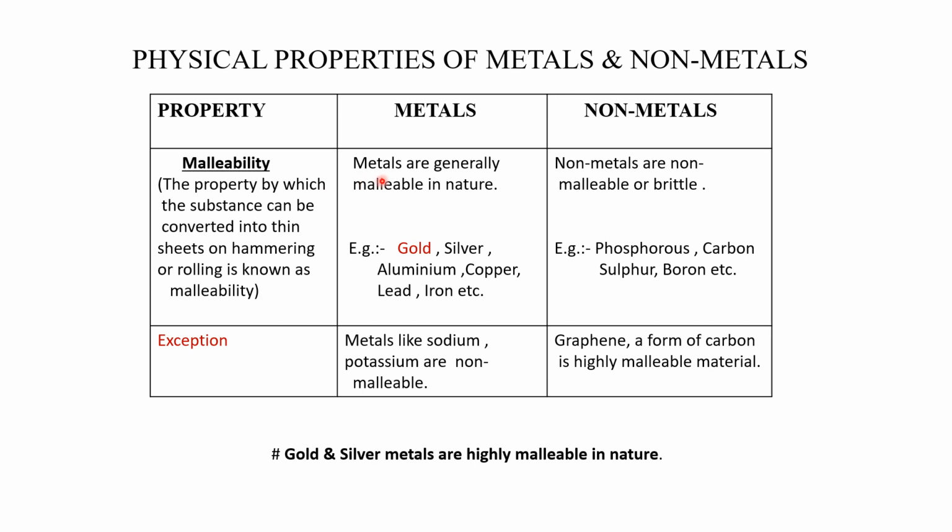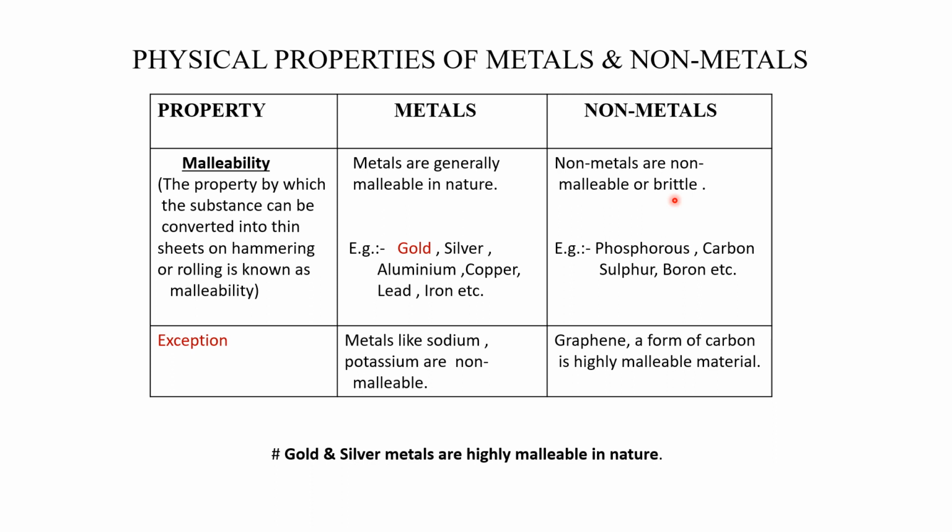So let us see, metals are generally malleable in nature. Example: gold, silver, aluminium, copper, lead, iron. Among these you will find that gold has the highest malleability, meaning among all these metals you will get the thinnest layer of gold. Now let us see non-metals. Non-metals are generally non-malleable or brittle in nature.